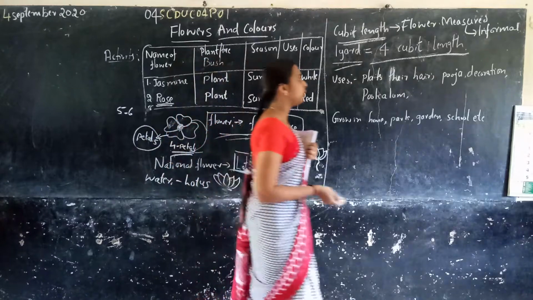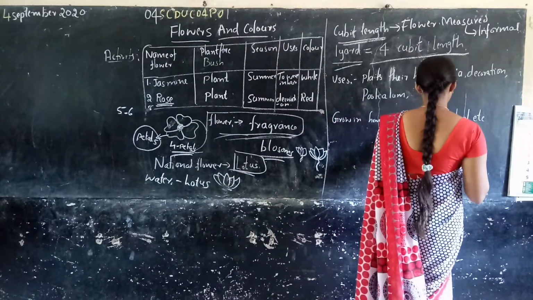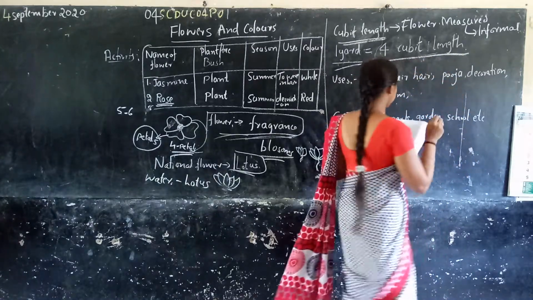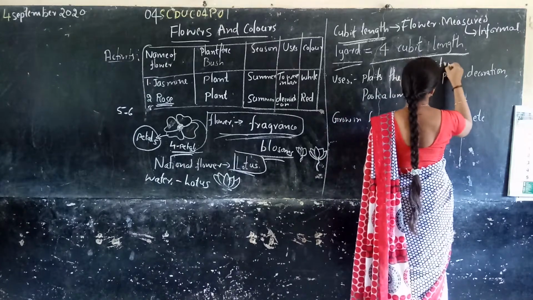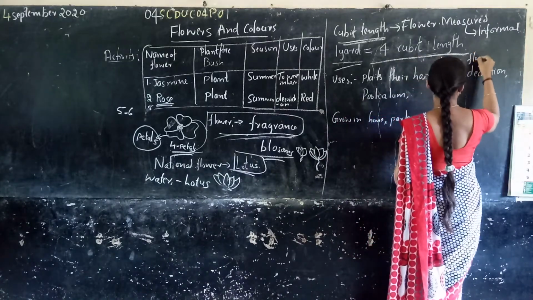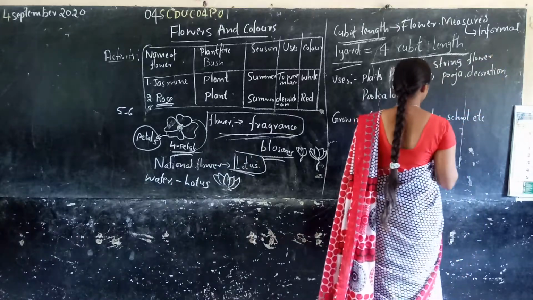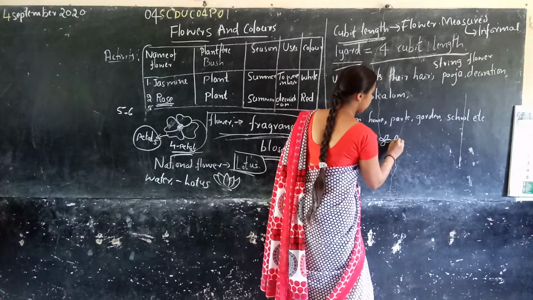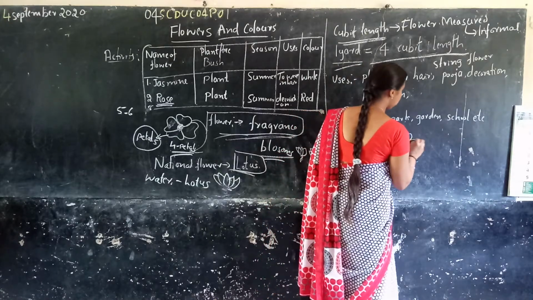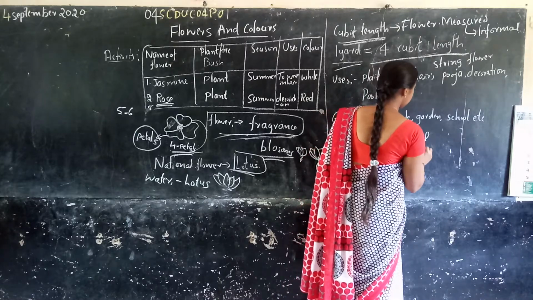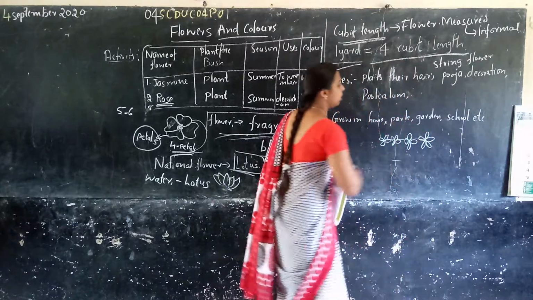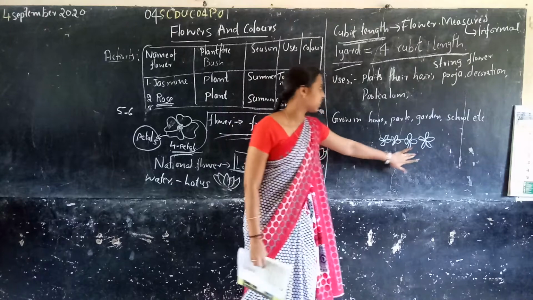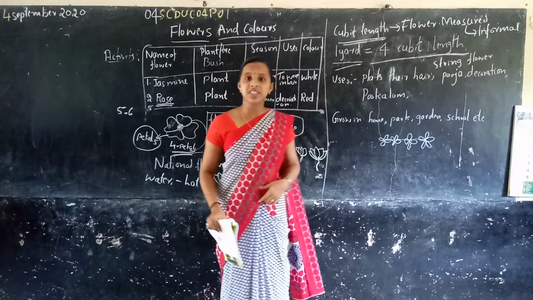So how will the flowers be? When we purchase flowers at the market, they will be stringed. We should string the flowers. What happens when we string the flowers? There are so many flowers. If I string this type of flower, it's one flower. When we string, many flowers will be joined. Do you know how to string the flowers? This is the way to string the flowers. So we string like this. So we know how to string flowers.